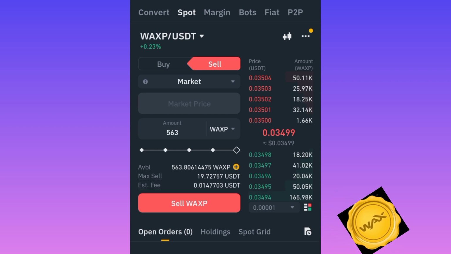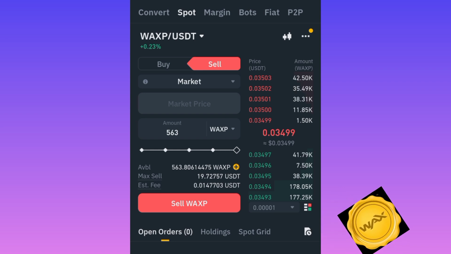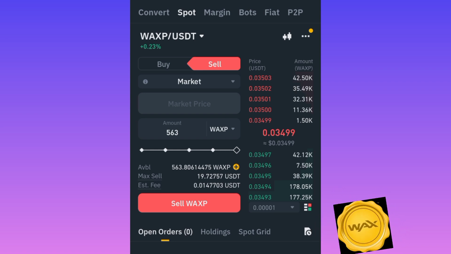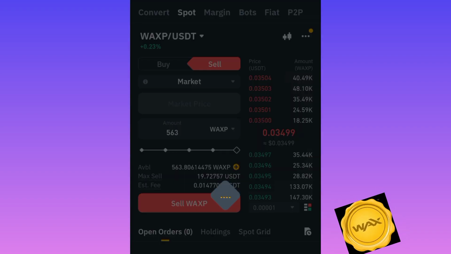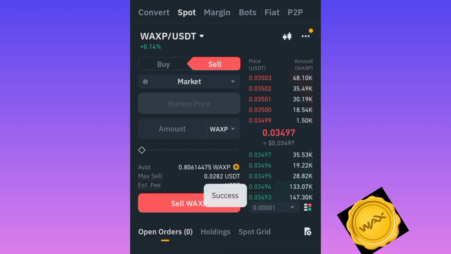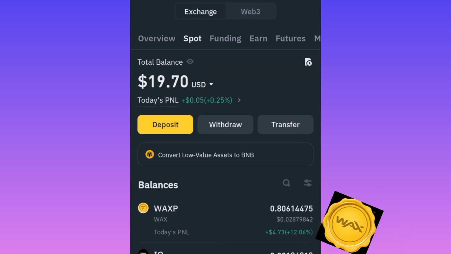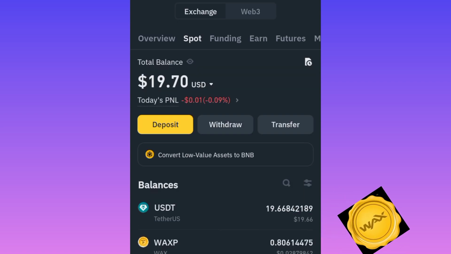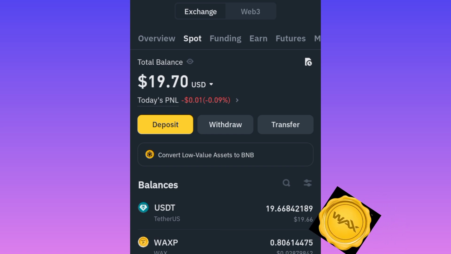Then you click Sell, and automatically you are sold and you've converted successfully. So if you go back to your wallet now, let me refresh, you no longer see WaxP, it has been converted to USDT.